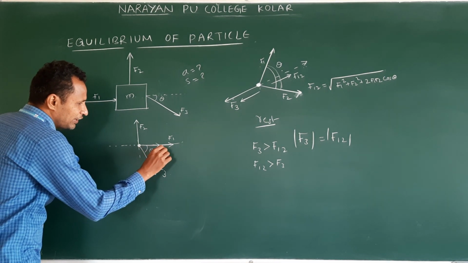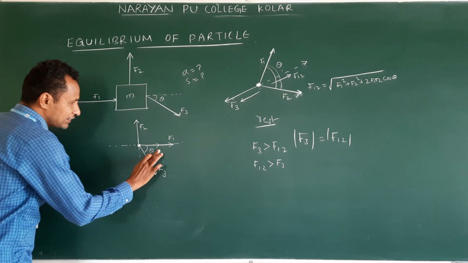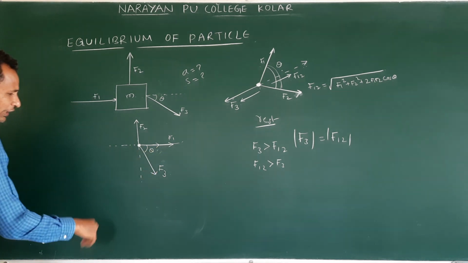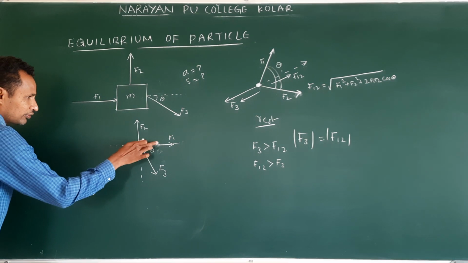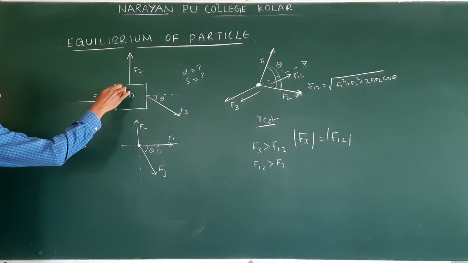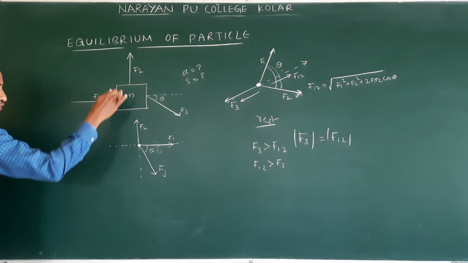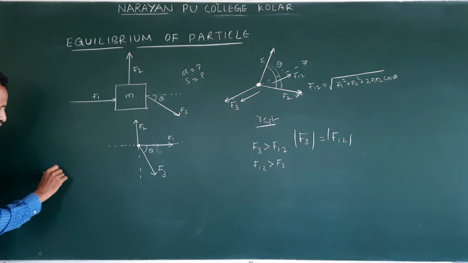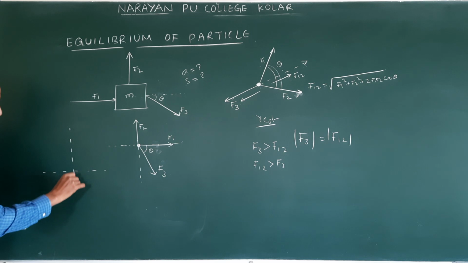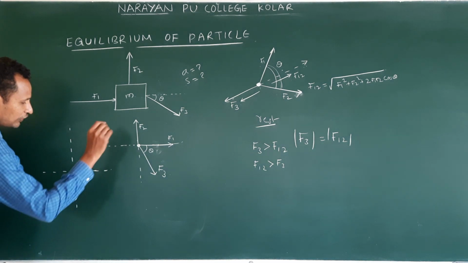Based on the question we have drawn the free body diagram. Then according to the question, how to solve this problem, how to write the equations.